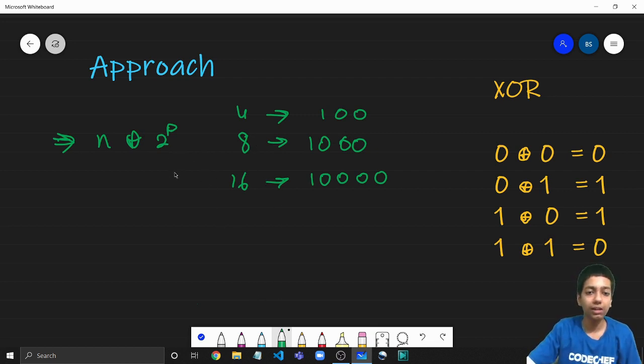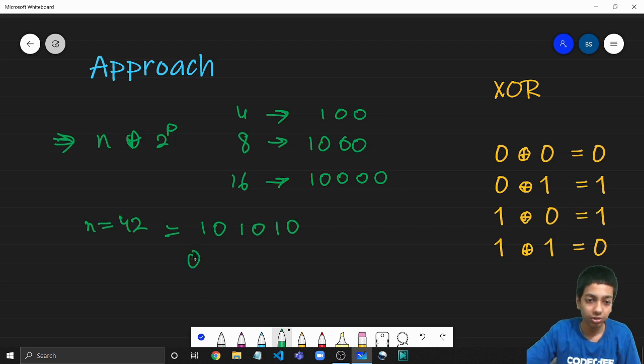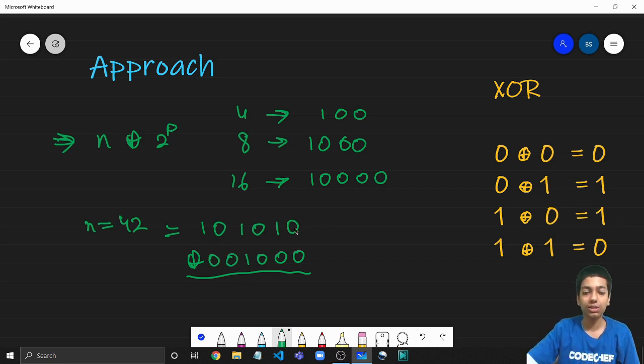And how does it apply here? Let's have a look at that as well. So if I take n equal to 42, any arbitrary number, what is this in binary form? It is 101010, right? 1, 2, 5, 10, 21, 42. Fine. So this is its binary form. And what happens when we XOR it with a power of 2, let's say 8? So XORing it with 8, that is 1000. So what is the result? First, to match their lengths, let me just prepend some zeros. So now 0 XOR 0 is 0, then 1 XOR 0 is 1, 0 XOR 0 is 0, 1 XOR 1 is again 0, then 0 XOR 0 will again give us 0, and 1 XOR 0 is 1, right?